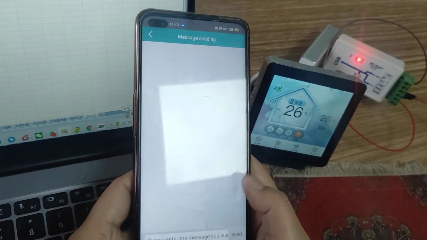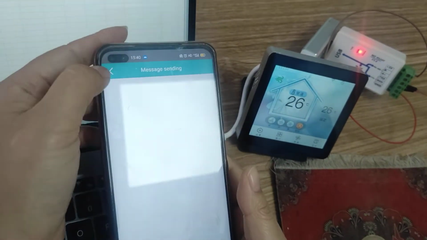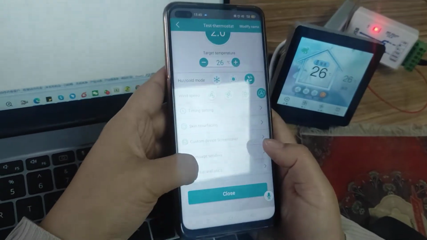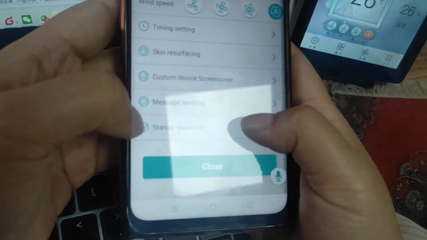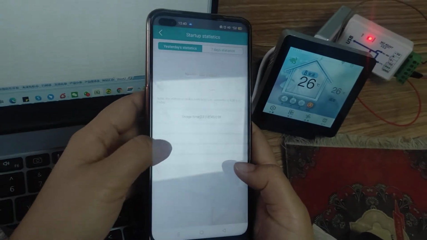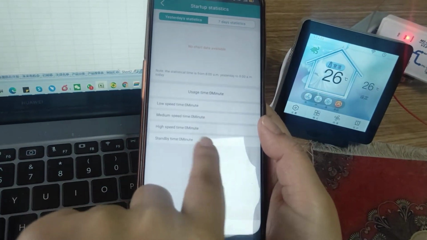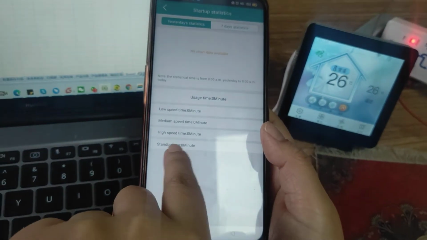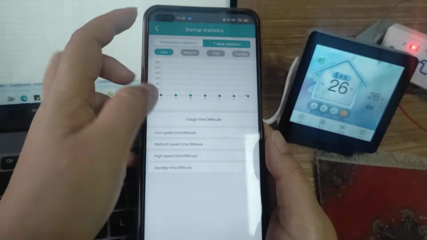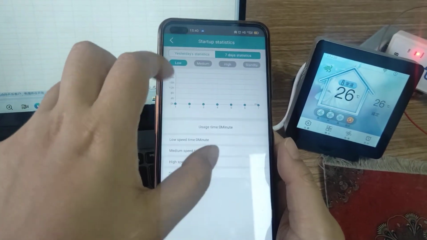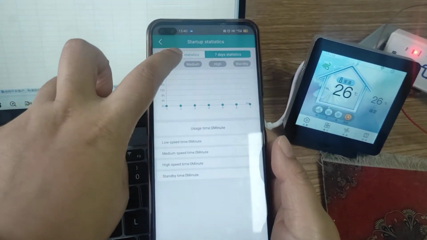Message sending. Startup statistics. Usage time. Low speed time, middle speed time, like this. Seven days statistics. You can get the data. Yesterday.